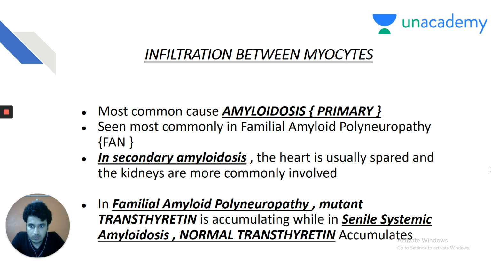So, in our disease, it was familial amyloid polyneuropathy. It is the mutant transthyretin which is accumulating in the heart. Whereas in senile systemic amyloidosis, it is the normal transthyretin which accumulates within the heart. So, my dear friends, you should be able to differentiate between familial amyloid polyneuropathy and senile systemic amyloidosis. In both the conditions, it is the transthyretin which accumulates. But in familial amyloid polyneuropathy, it is the mutant transthyretin which accumulates. And in senile systemic amyloidosis, it is the normal transthyretin which accumulates. This is an important finding, my dear friends.